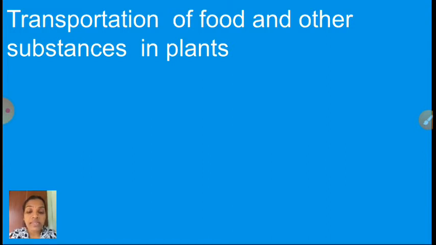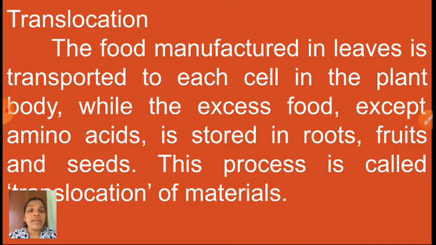Food is transported from one place to another with the help of which tissue, children? Can you say? Very good, phloem. Okay, see, translocation. What is meant by translocation? The food manufactured in leaves. Already you know, with the help of the photosynthesis process, leaves will produce their food. That food manufactured in leaves is transported to each cell in the plant body, while the excess food, that extra amount of food, is stored in roots, fruits and seeds.